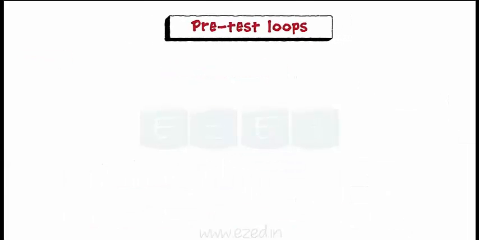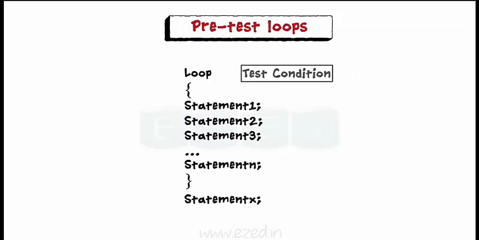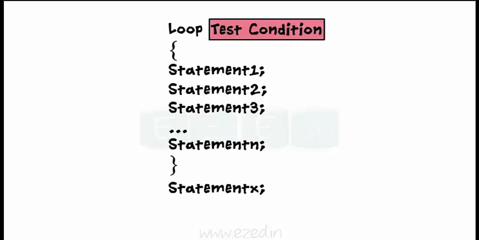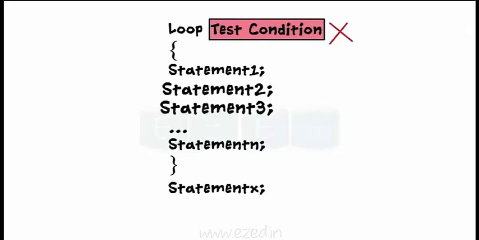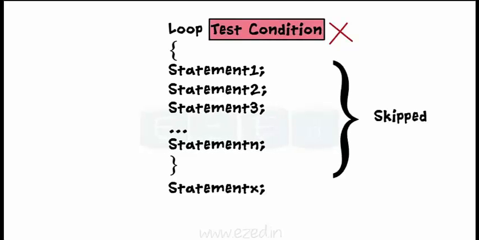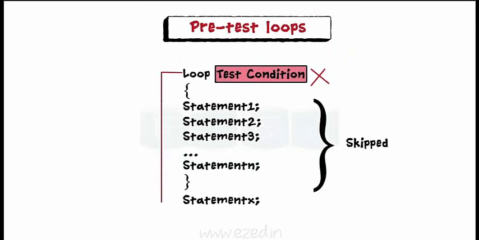Let's take a look at pre-test loops first. In a pre-test loop, the condition is checked before the start of each iteration. If the test condition is evaluated to be true, then the statements associated with the pre-test loop's construct are executed repeatedly till the condition becomes false. If the test expression evaluates to be false, then the statements associated with the construct are skipped and the statements next to the loop are executed.